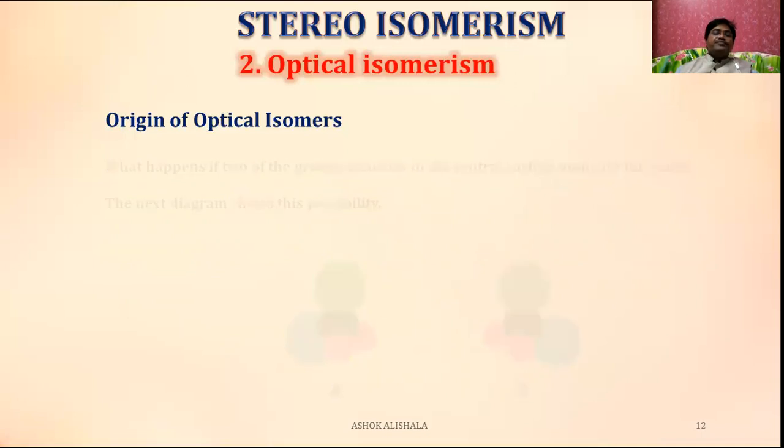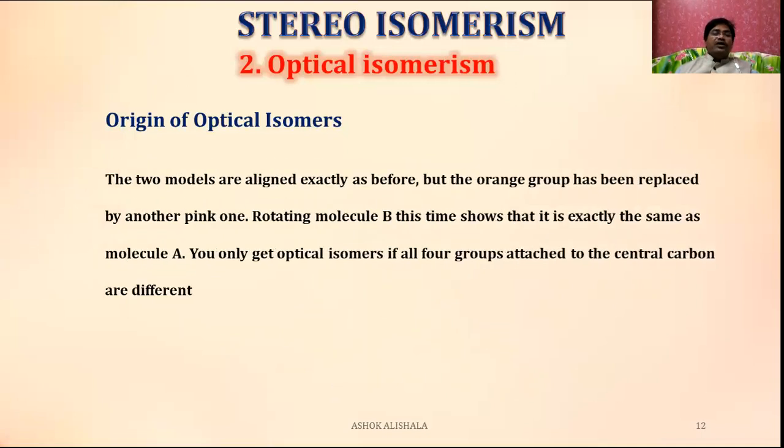Now let us see the other one. See, this is one, they look the same. When B is rotated, previously in B these two were on this side. When it is rotated, they come to this side, and it looks the same.